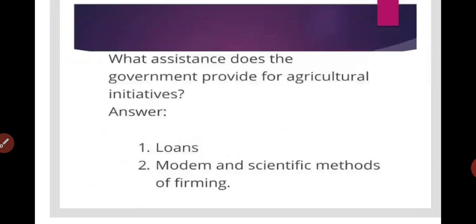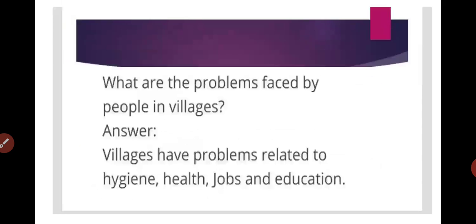What assistance does the government provide for agriculture initiatives? The answer: first is loans, they provide loans. Second, modern and scientific methods of farming.